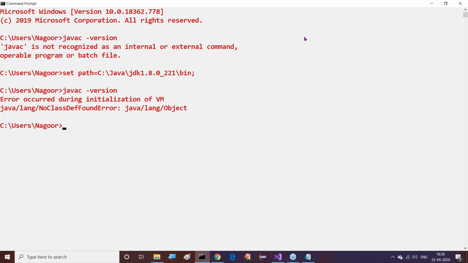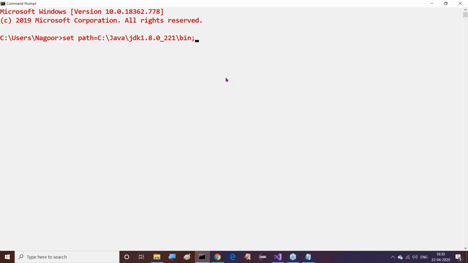Set path=... No problem. Here also we are able to set javac. That's it, I think so. I will change the version here.